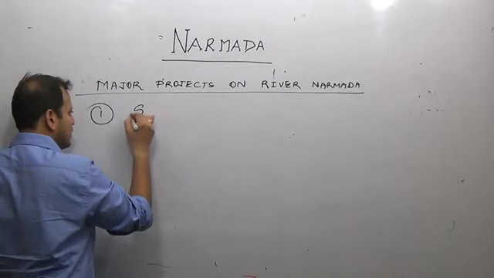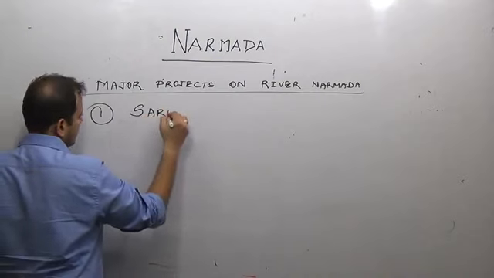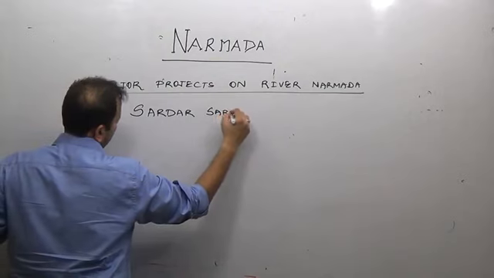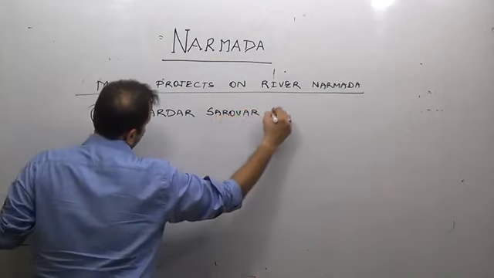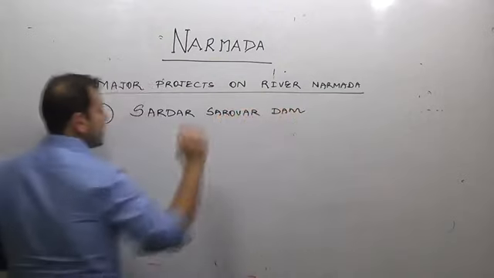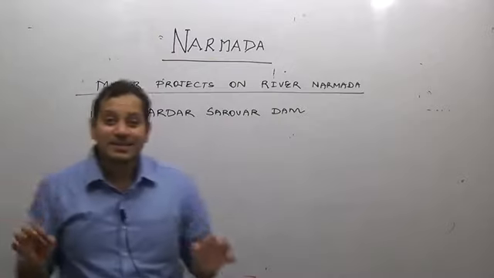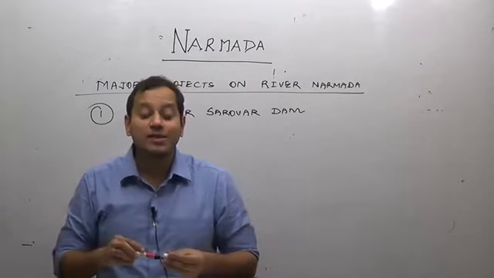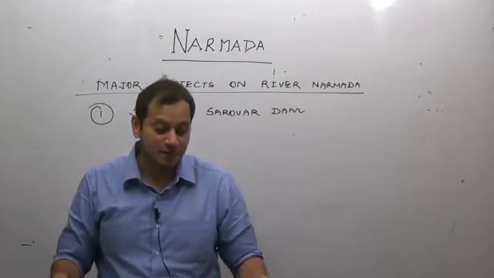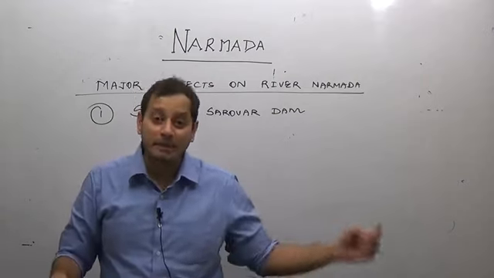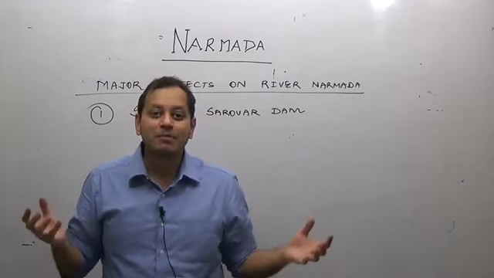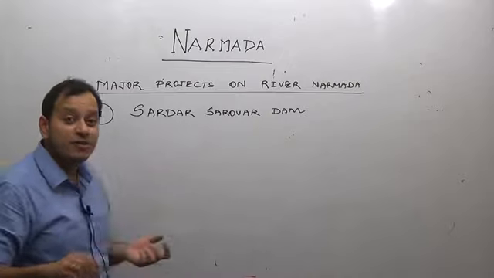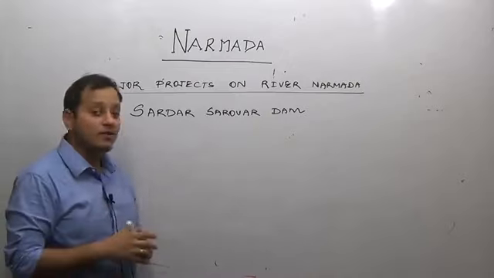Is the Sardar Sarovar Dam. Remember Sardar. Who does Sardar Sarovar mean, which Sardar are they referring to? Sardar Vallabhbhai Patel. Sardar Vallabhbhai Patel belongs to Gujarat. So Sardar Sarovar project is in the state of Gujarat.